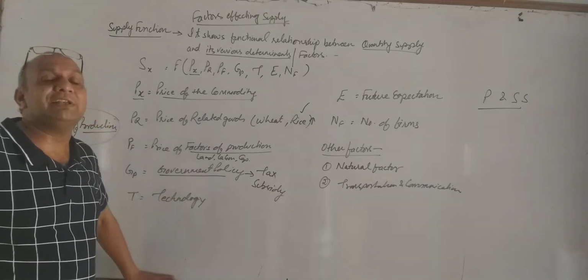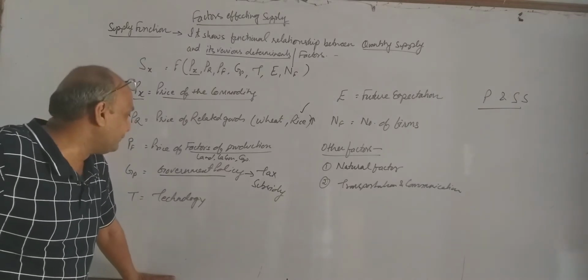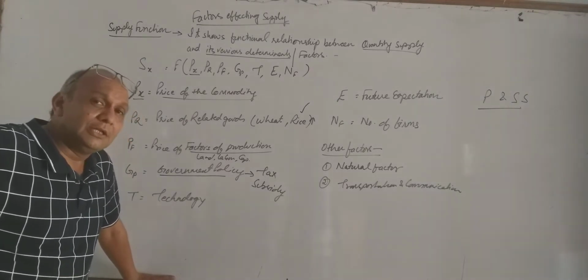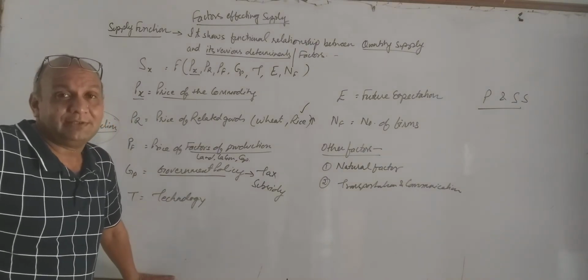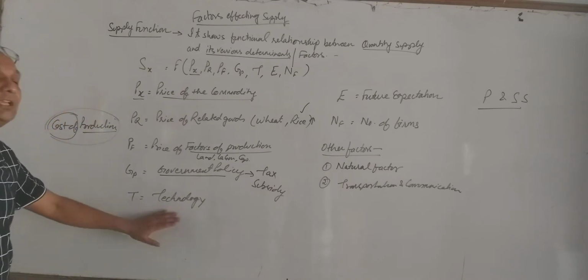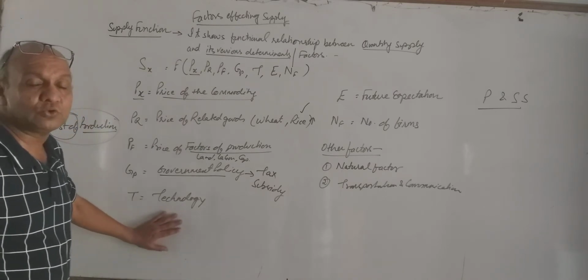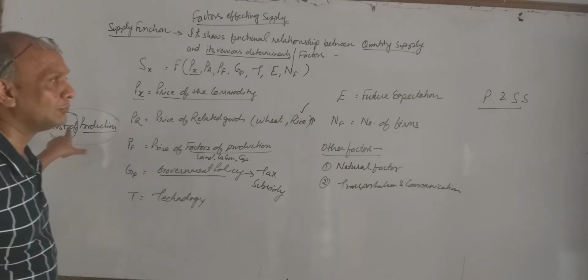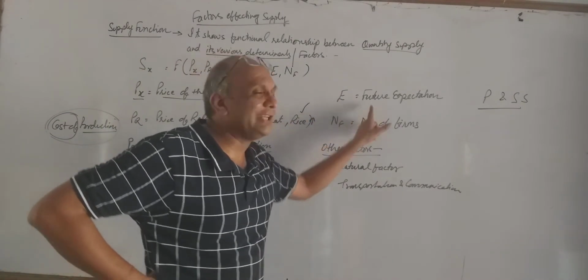Manual technology will give less production. And if we have technology, meaning we have machines and all, it will increase our production. And if production increases, it means productivity is increasing. And if productivity increases, it will help me to supply more and more, because more productivity reduces my cost of the production.